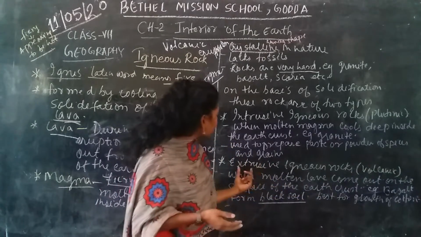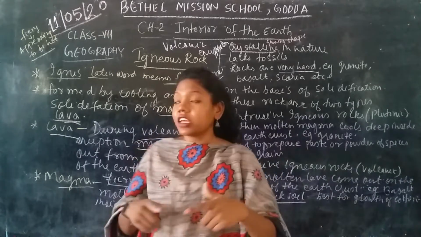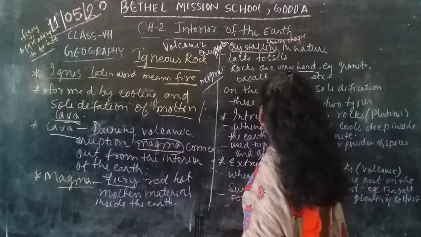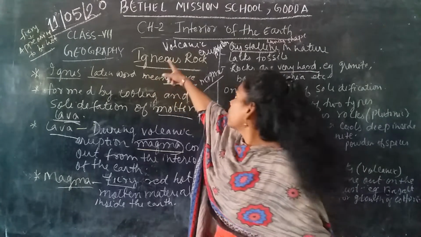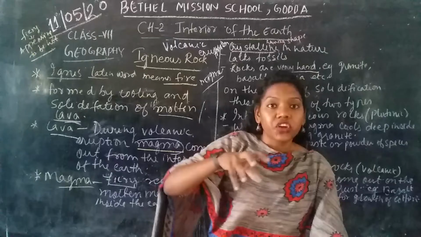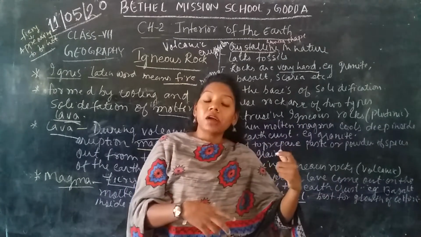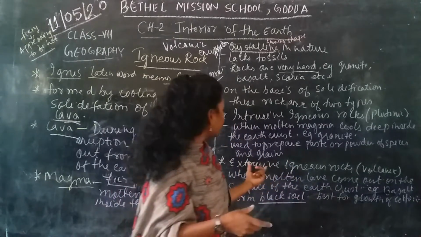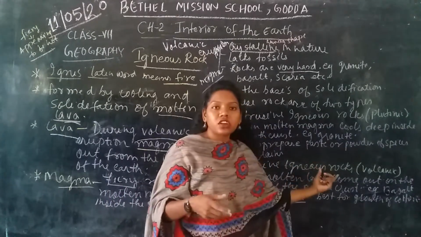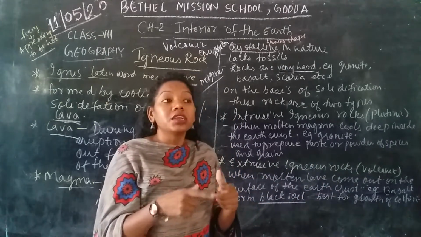Another is the extrusive igneous rock. That means they are volcanic in nature. These rocks come out during volcanic eruptions. This material forms when magma or lava comes out onto the surface of the earth's crust. That is why it is called the extrusive igneous rock. That means on the surface of the earth it becomes rock.